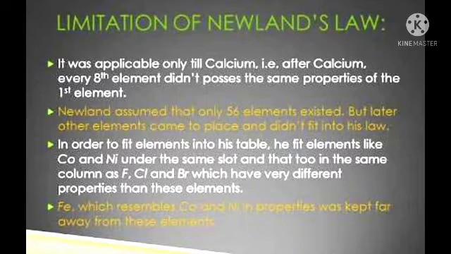In order to fit elements into his table, Newland adjusted 2 elements in the same slot, but also put some unlike elements under the same note. Cobalt and nickel are in the same slot, and these are placed in the same column as fluorine, chlorine, and bromine, which have very different properties than these elements. Iron, which resembles cobalt and nickel in property, has been placed far away from these elements.